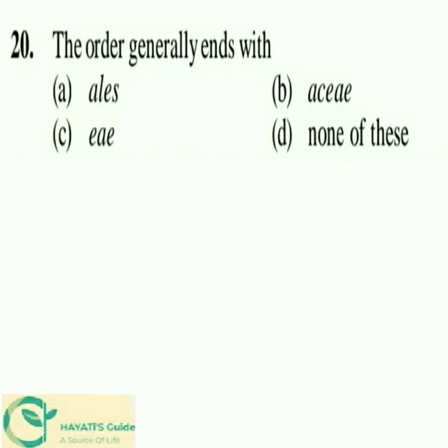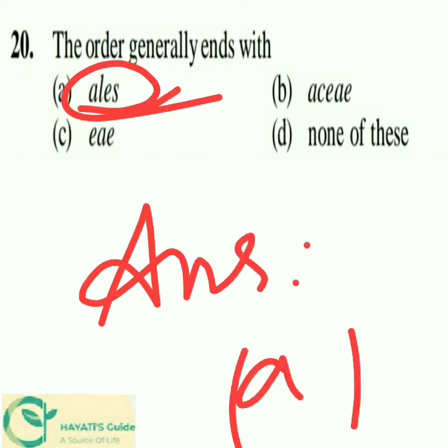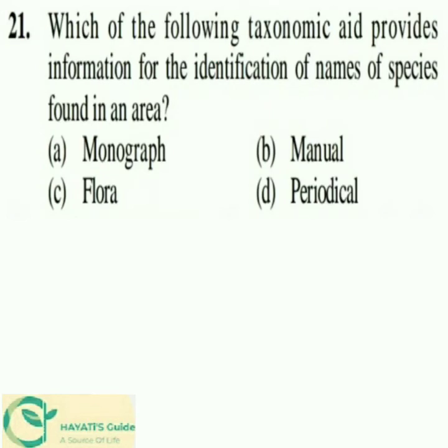So next question, that is 20th question, the taxonomic aid that provides information for the identification of names of species found in an area? And the options are monograph, manual, flora, or periodical. So the term which represents the answer is option B, that is manual. So manual is the taxonomic aid that provides information for the identification of names of species found in an area.